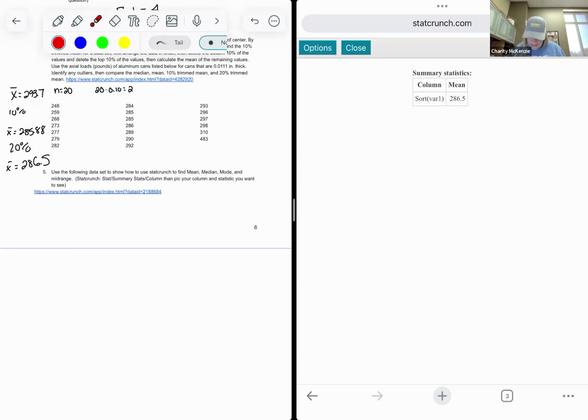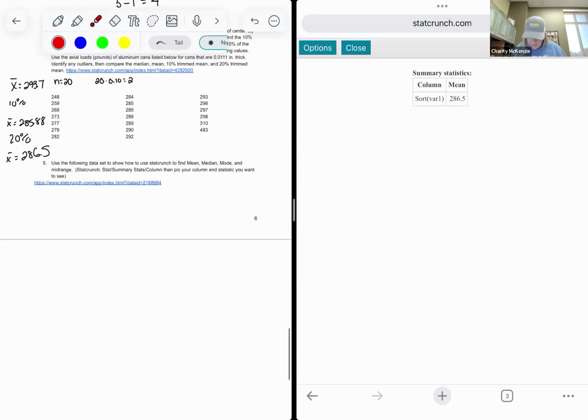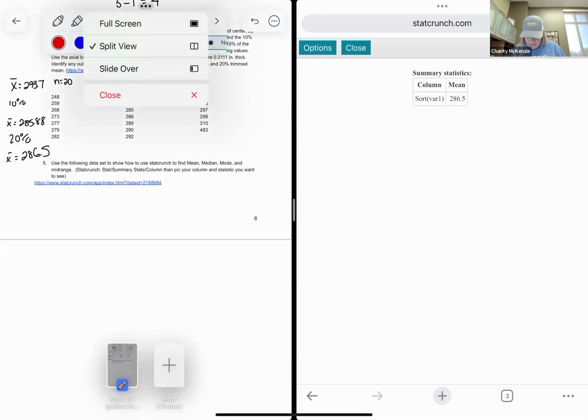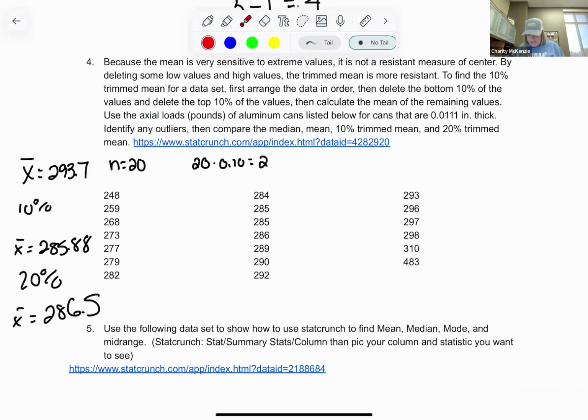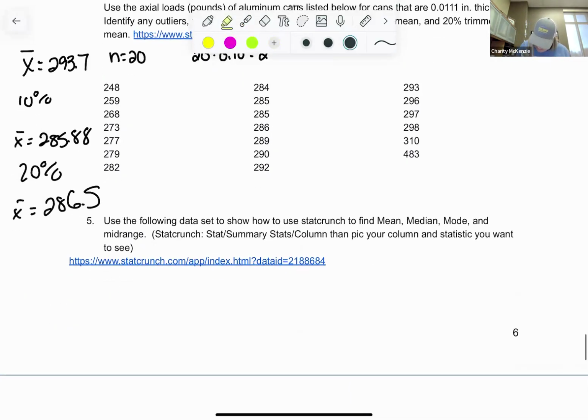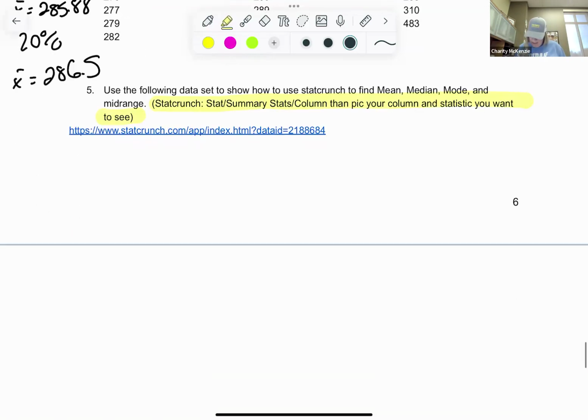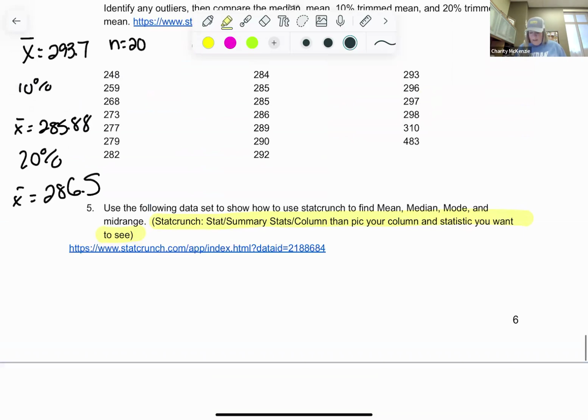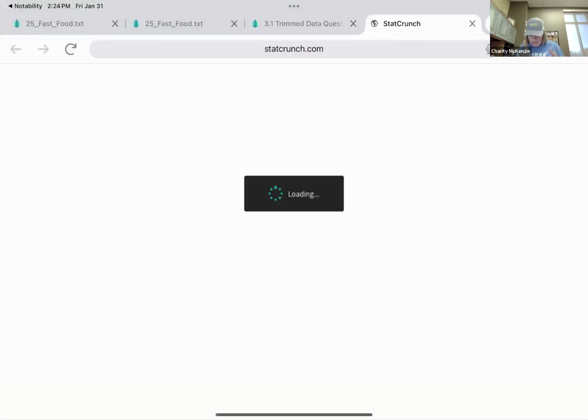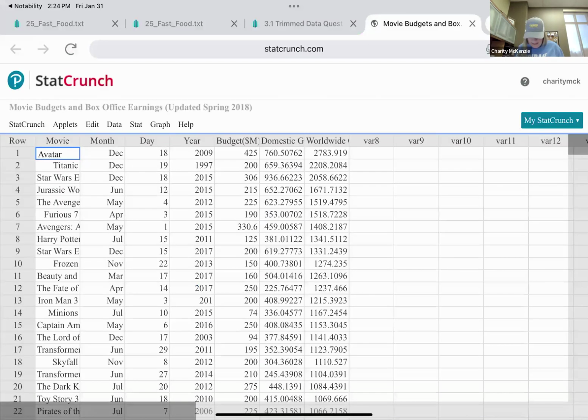Okay, and the last data question I have was just to show you StatCrunch. And let me go back to full screen. It does tell you how to do StatCrunch. We just did it right here. Okay. I'm going to click into StatCrunch again. I think this is just straight data.